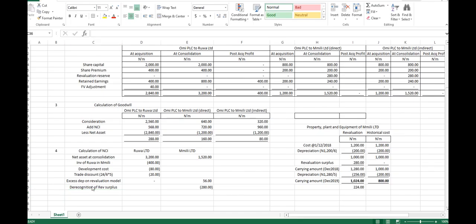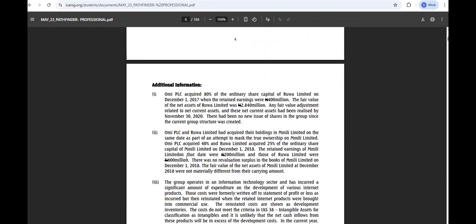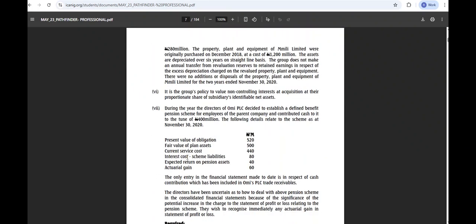Yes. Now let's check the last information. We've taken information 6. During the year, there is a defined benefit plan of 400 million. The parent company contributed cash of 400 million. That's our asset. Then we have the present value of obligation and all of that.